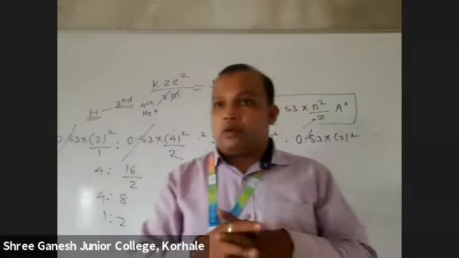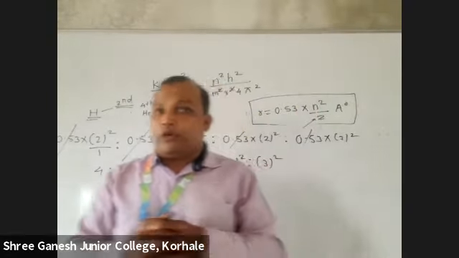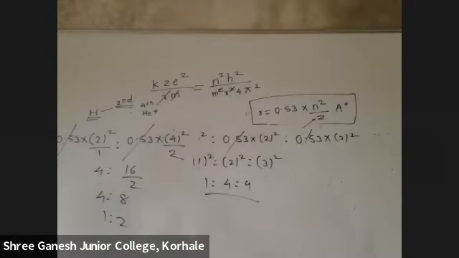So it will not lose or gain energy when it is revolving in the different shells, or stationary orbits as we can say.